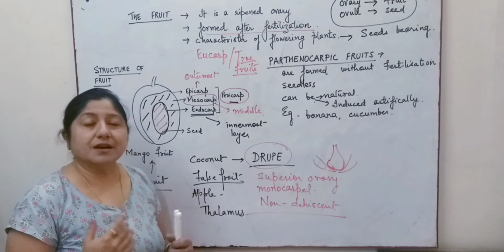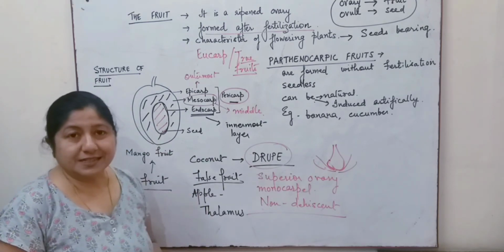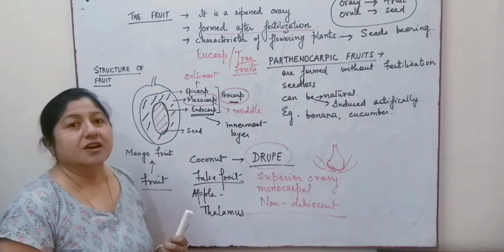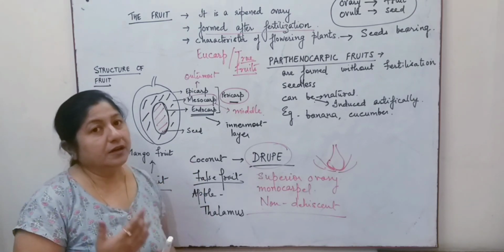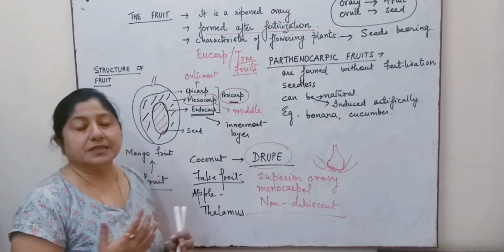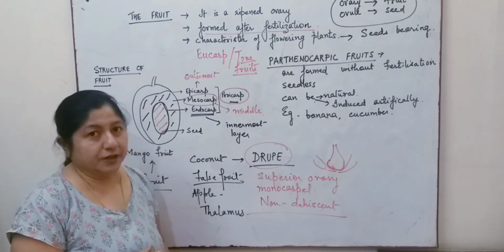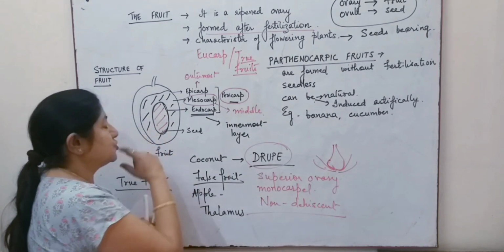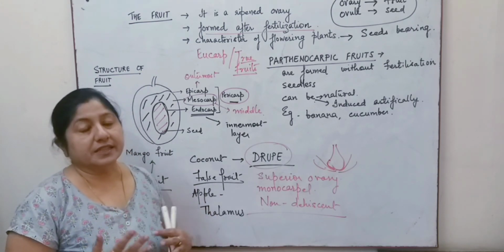Now the fruit serves various purposes because it helps in the dispersal of the seed. It is protecting the developing embryo within the seed. All this is very important in the spread of the different plant species, because seeds can be carried from one place to the other, and this dispersal allows the wide spread of the plants. In the next video, we'll be talking about the structure of the seed, because the monocot seed and the dicot seed differ in their structure.